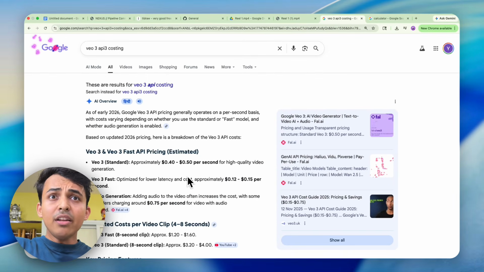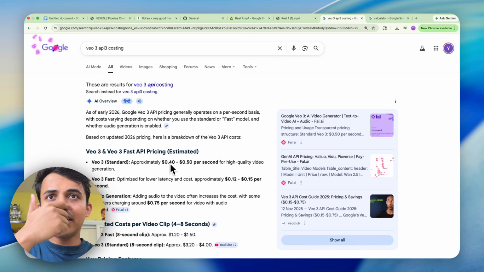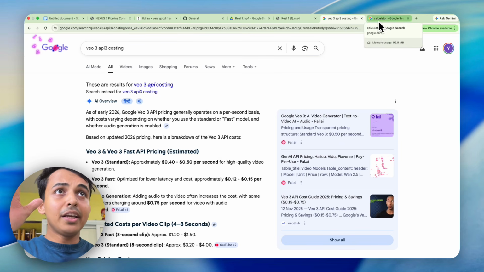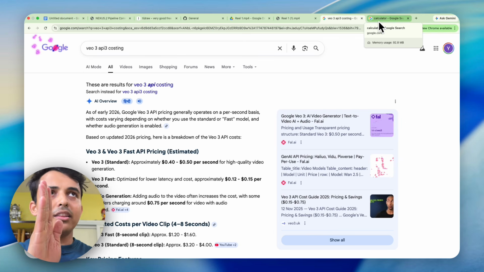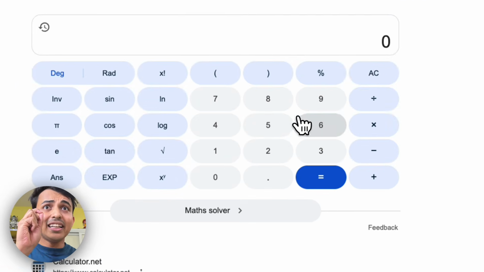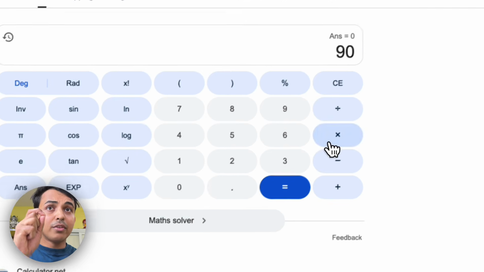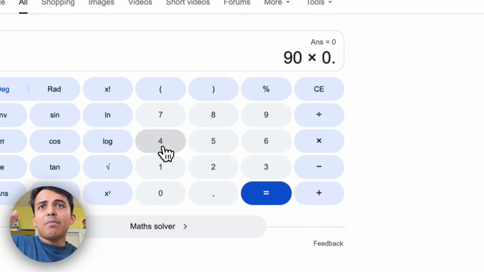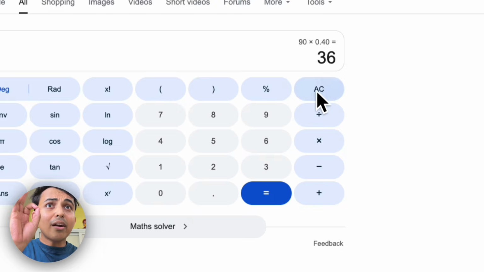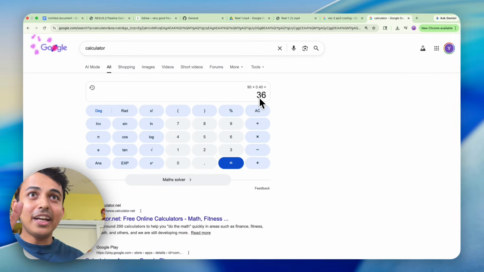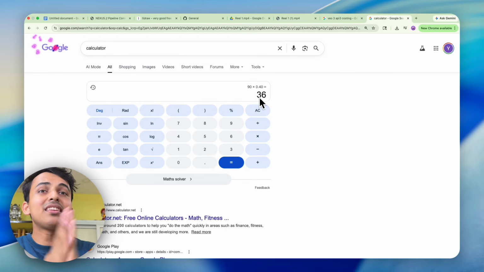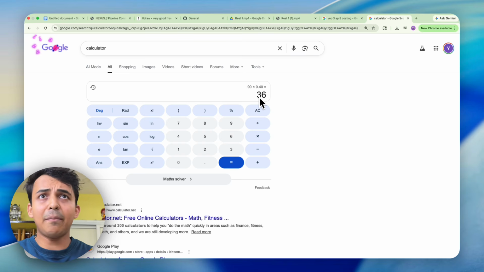Right now, even if I use the best of their standard model, it costs me like 40 to 50 cents per second. And my average video is 90 seconds, which is a minute and 30 seconds long, right? If I create a 90-second video with VO3, and let's say I'm paying 40 cents per second, per video it is costing me $36. Am I mad? Like, I'm not gonna pay that much, right?